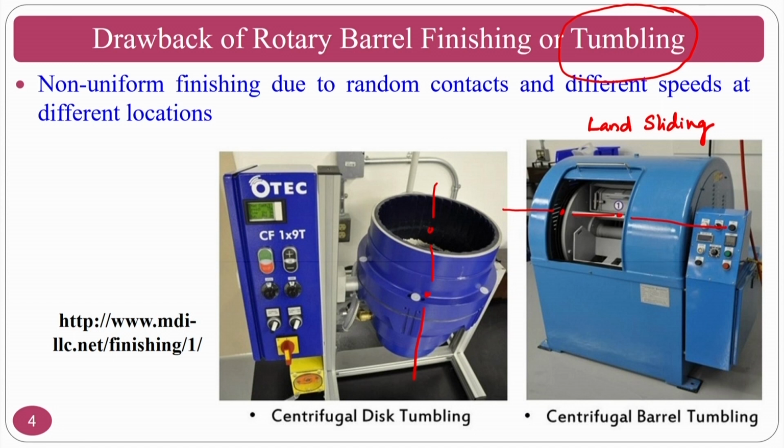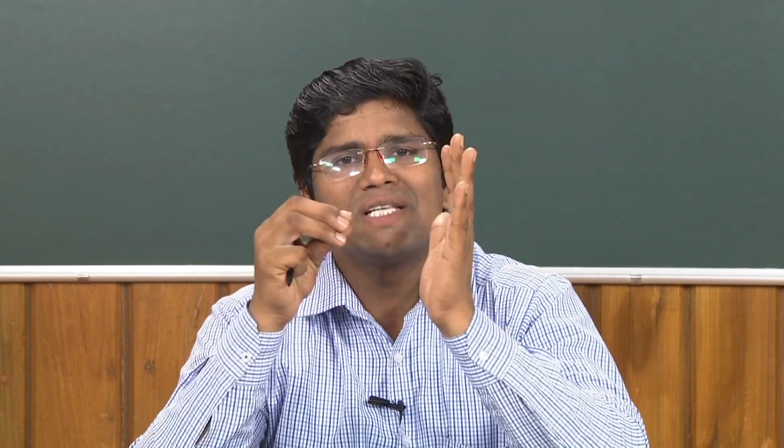The finishing action will take place by the landsliding action. In the vertical also, similarly, what will happen if you rotate about a vertical axis? The abrasive particles and implants, or the components which are there, will rotate and the shearing of the peaks will take place, and there is a chance of burnishing also. The abrasive particles will continuously hit or shear. There are two mechanisms, one can shear, another can burnish. That means that it will deform the surface peaks.